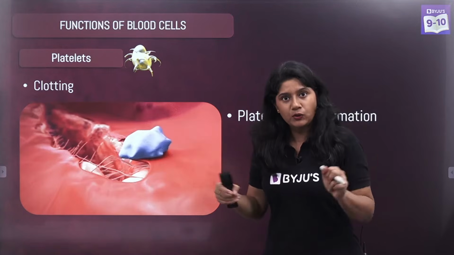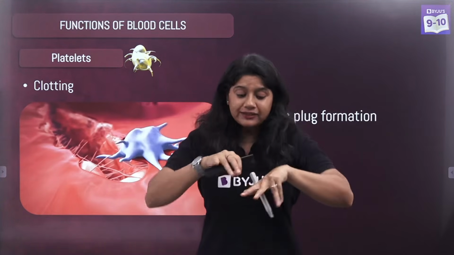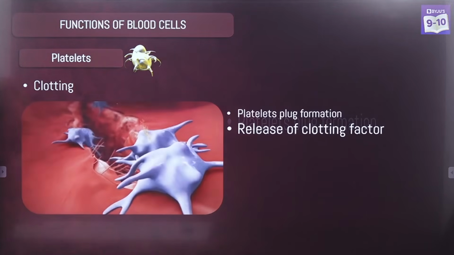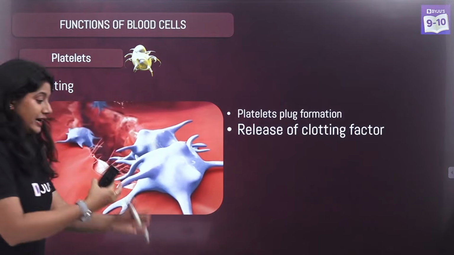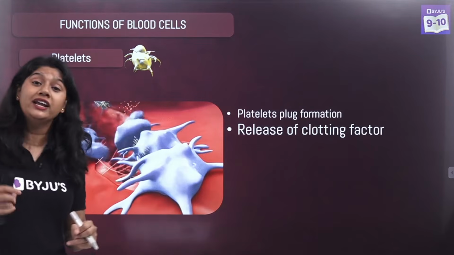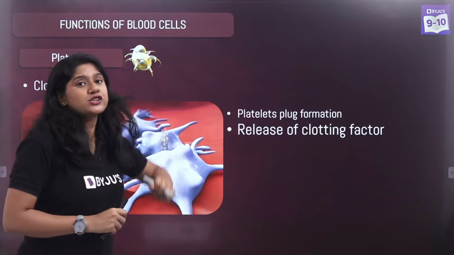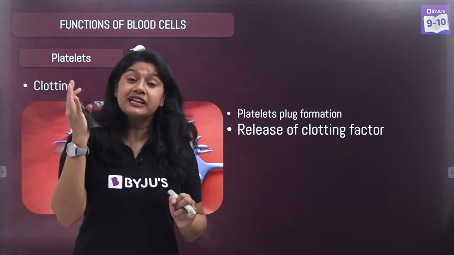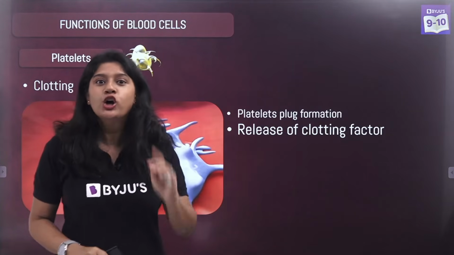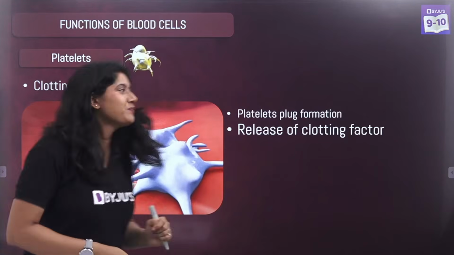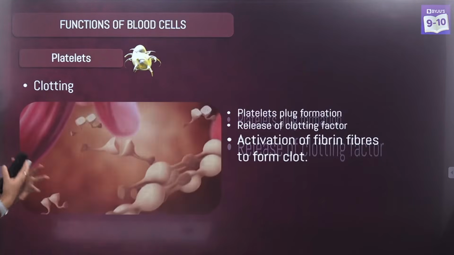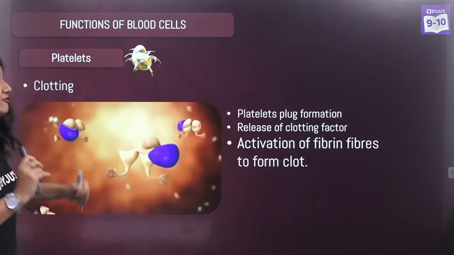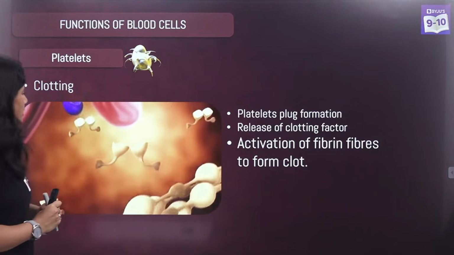Now, slowly, what will happen? The platelet cells will come over there and start spreading themselves, right? As they come together and form the plug, they will be releasing various clotting factors. These are the factors, and of course, there are a few enzymes that help make sure the clot forms. Then, with the release of these chemicals, there will be the activation of the fibrin fiber to form the clot.